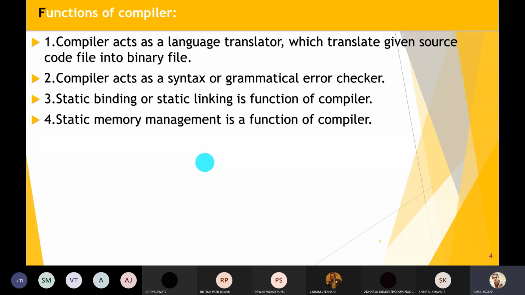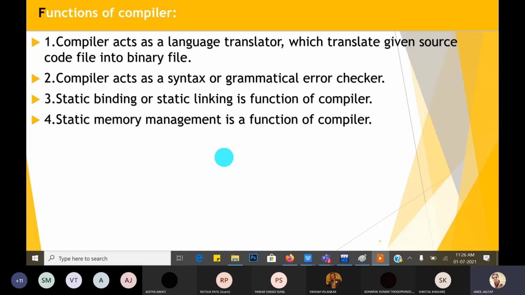Compiler acts as a language translator, which translates your given source code file into a binary file. Then compiler acts as a syntax or grammatical error checker. Then static binding is a function of compiler. Static memory management is also a function of compiler. So these are the four main functions of the compiler. We will see each and every function later on. Great. Okay, guys, hope you understand till this.